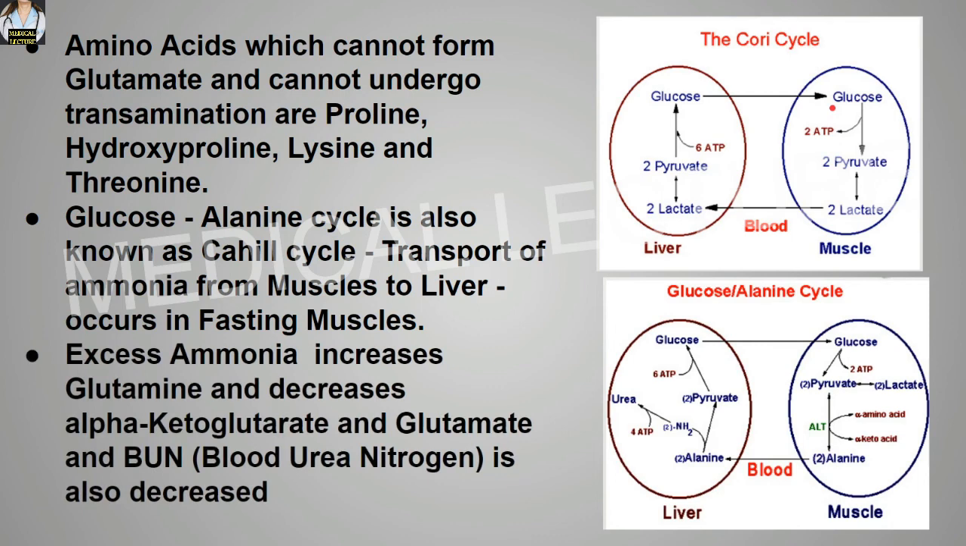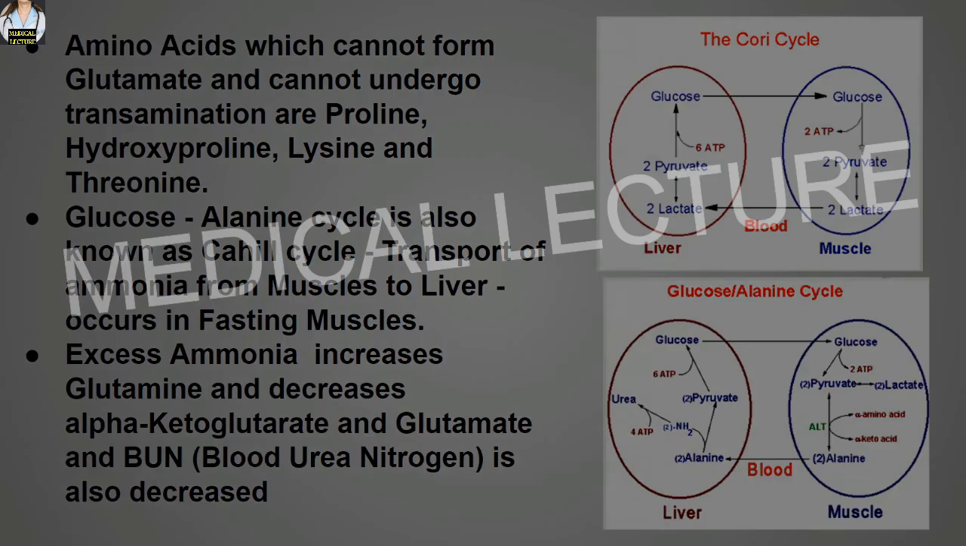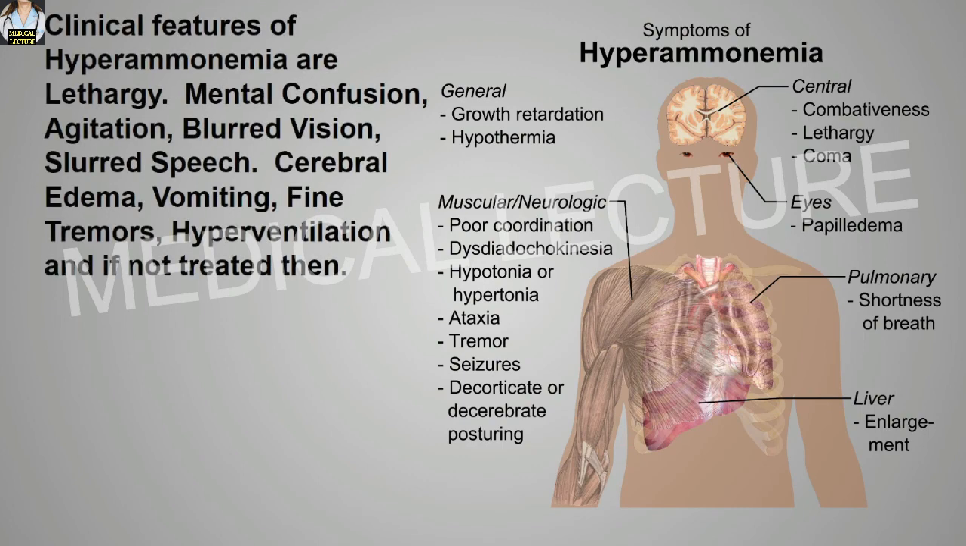Excess ammonia increases glutamine and decreases the alpha ketoglutarate and glutamate, and the blood urea nitrogen is also decreased. Now what are the clinical features of the hyperammonemia? They are lethargy, mental confusion, agitation, blurred vision, slurred speech, cerebral edema, vomiting, fine tremors, hyperventilation, and if not treated, then death may occur.